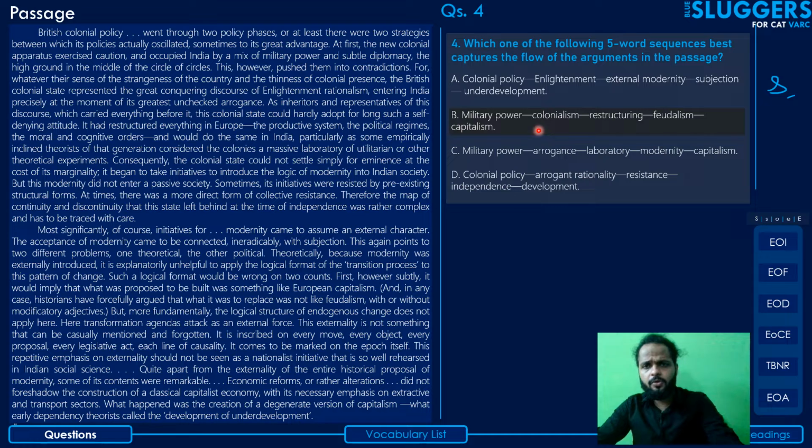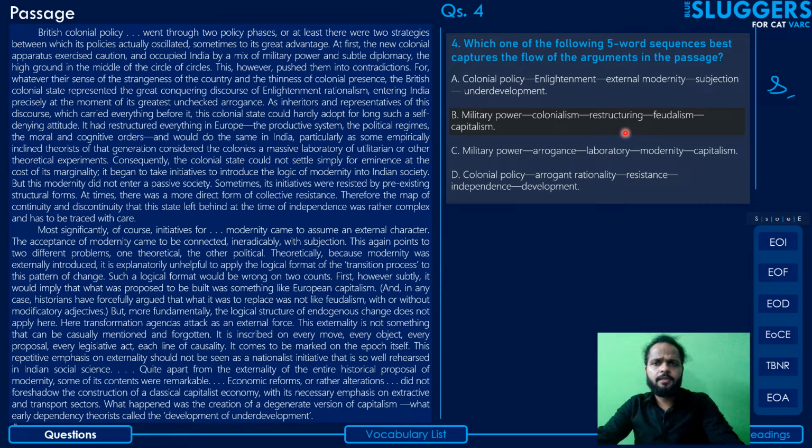Military power, colonialism, military power. It was not just military power, it was a combination of military power and diplomacy. So there are some reservations here. Colonialism, the author has talked about colonialism, that's true, but by the time you get to the later part of the first paragraph, he has already gone into the depth of the idea of colonialism and into the specifics. It's not just as broad as colonialism, right? In option A, it makes sense because that's where the author is introducing the idea of colonial policy and what were the 2 strategies. That makes sense. That doesn't make sense here.